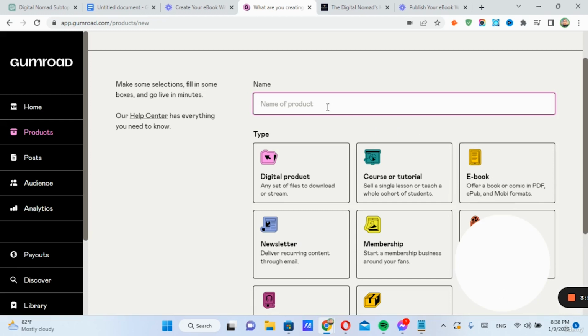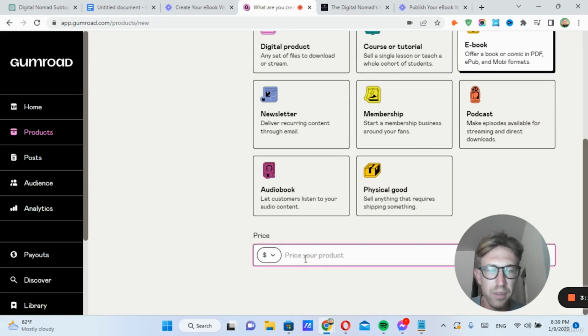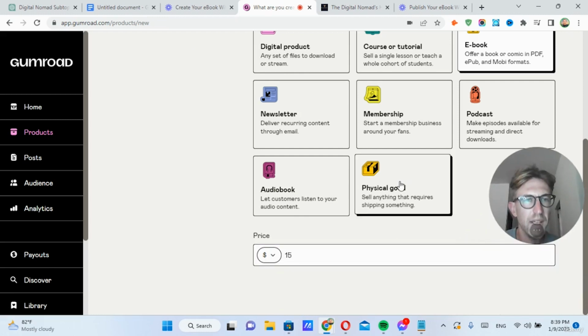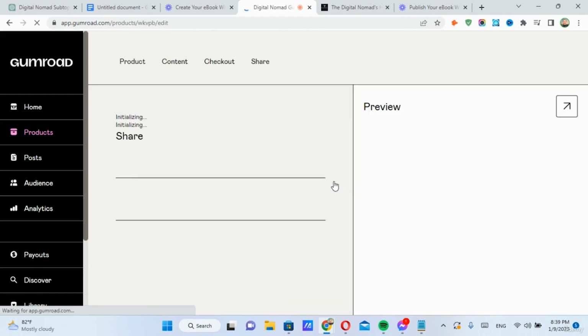You can give your ebook a name. Let's say, I don't know, Digital Nomad Guide or something. Doesn't really matter. And then here's the price of your product. Let's say $15. And then next you customize it. So click on Customize.